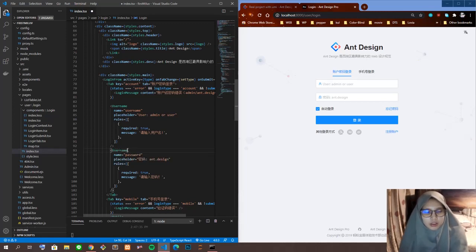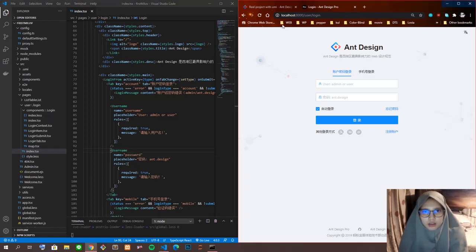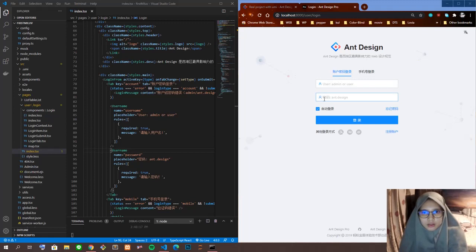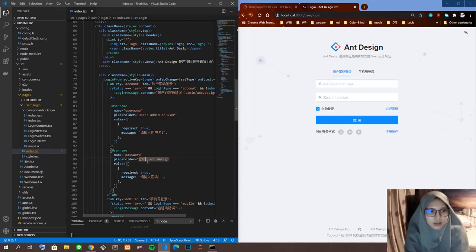We can see what changes on the page. Okay, reload it again. The icon before was a lock for the password, and it changed to a user icon like that.